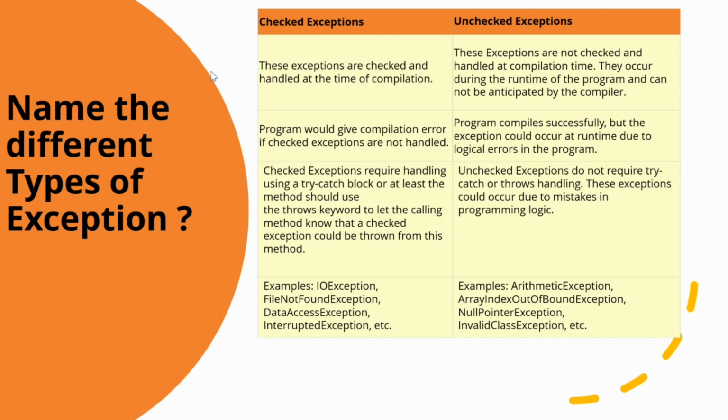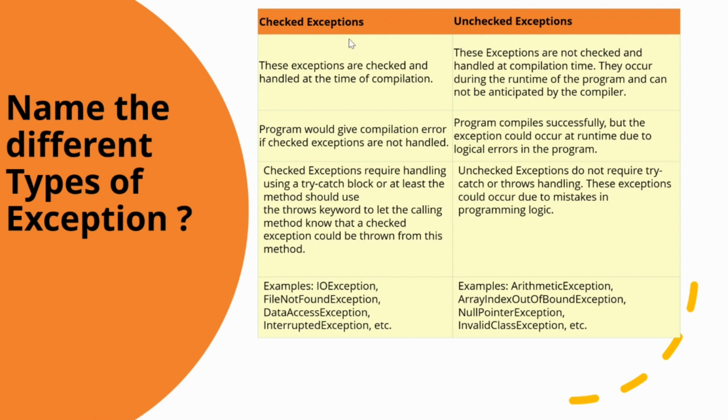The next, one of the most important questions again about the exception topic, is: name the different types of exceptions. The exceptions are categorized into checked exceptions and unchecked exceptions. The checked exceptions are also called compile time exceptions because these exceptions can be checked at compile time by the compiler, and unchecked exceptions are just the opposite of the checked exceptions. The compiler will not check these exceptions at compile time.